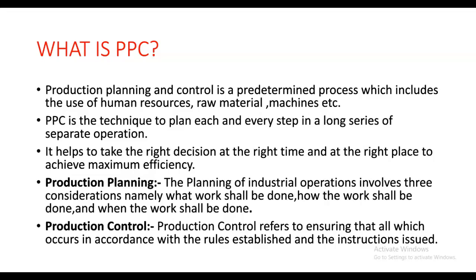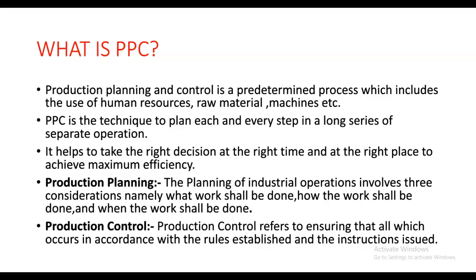Production planning. The planning of the industrial operation involves three factor considerations, namely what work shall be done, how the work shall be done, and when the work shall be done. In production planning, we have to focus on all three factors. Firstly, we have to know what work shall be done, how the work shall be done, and when the work shall be done. By knowing all these three factors, then we use production planning.